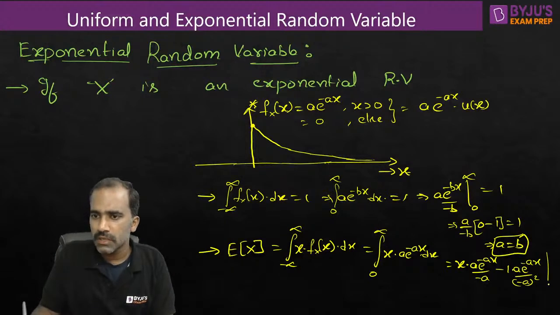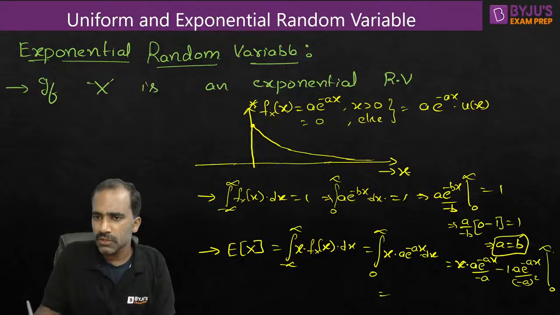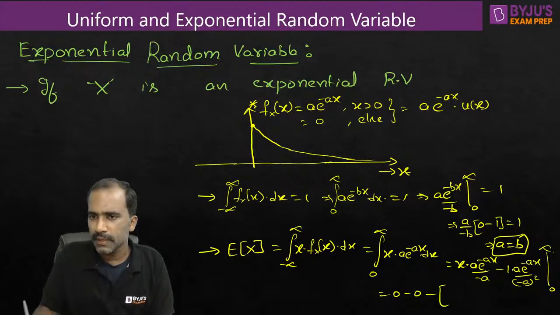Okay, so limits from 0 to infinity. If you substitute infinity here, e power minus infinity is 0. Upper limit will give you only 0. Next, how about the lower limit? Both terms will give 0 for the upper limit.